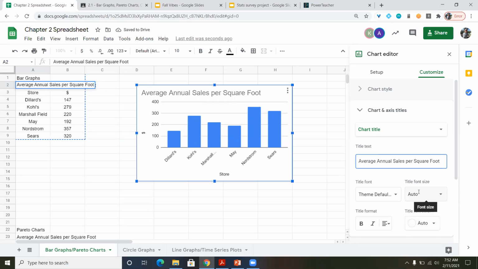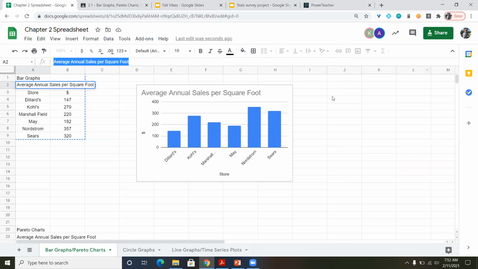If you want to change your title font, your text color, anything like that, you can go through and adjust this as you'd like. Now, for just this being a class exercise and just for the homework, I'm fine with it looking nice and boring. For your presentation, as you saw with the bar graphs that had the different color coded for the geographic locations, that obviously was more pleasing to the eye and would have given more points towards the creativity. If I'm just seeing those, you might lose a half a point or a point out of the 14, which may not seem like a lot, but for such an easy thing to fix, I'd recommend just going the extra mile on that one. So that's all I'm asking for bar graphs.